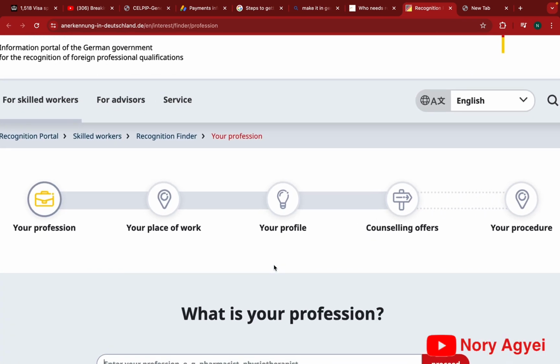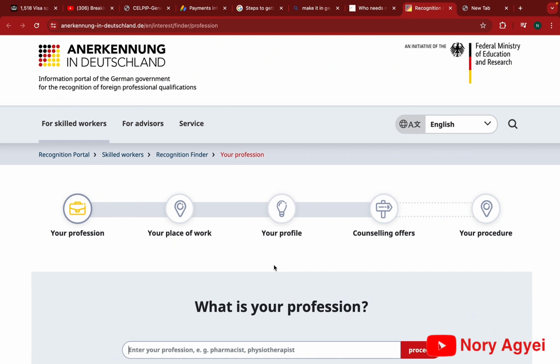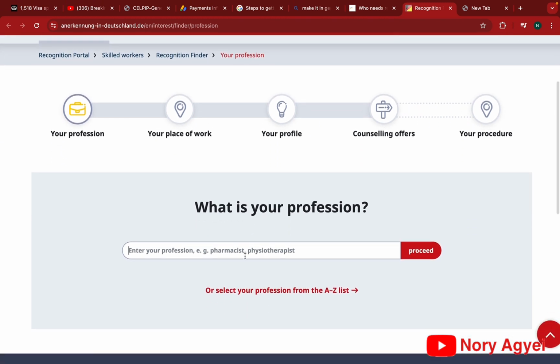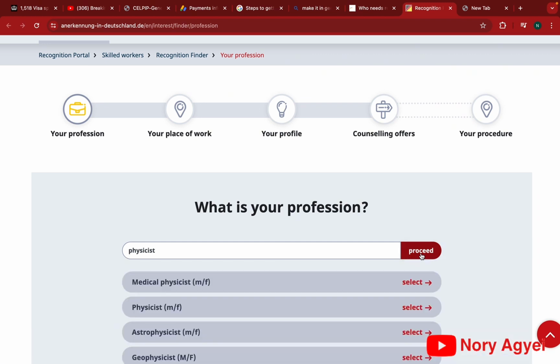So when you click on it, it takes you to this page where it asks you, what is your profession? So you put in your profession as the job that you are going to do in Germany. So guys, let's try something. Let's say you are going to be a physicist in Germany. I don't know why this word gets me confused. A physicist. So let's type the profession there and see if we have to do the recognition application or if we just have to go to the ANABIN database to check the comparability.